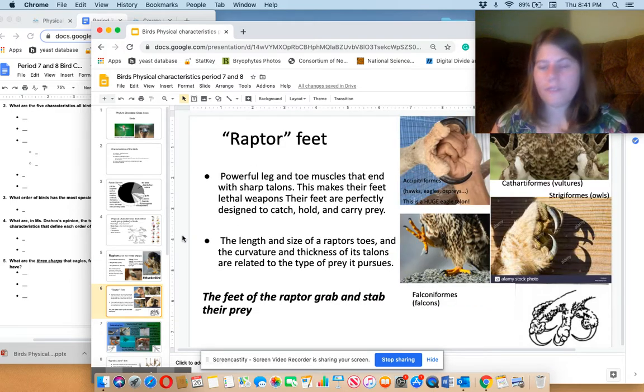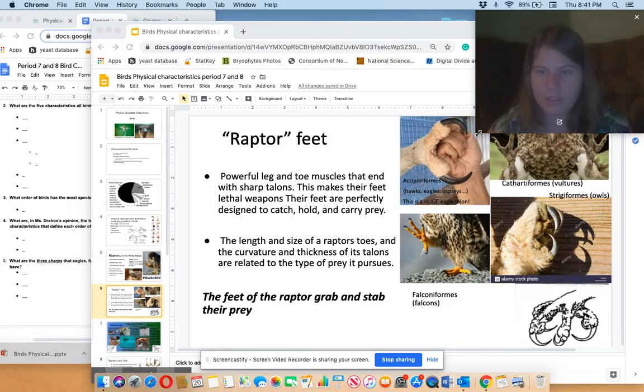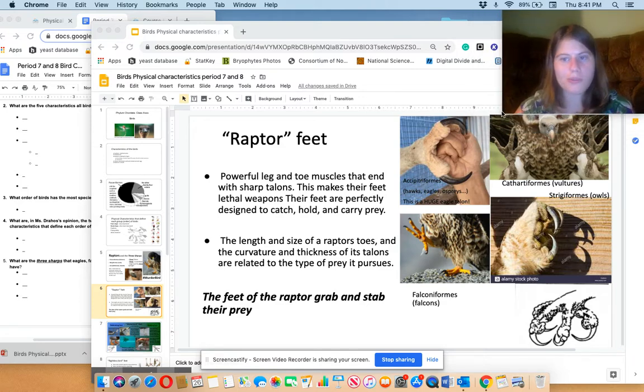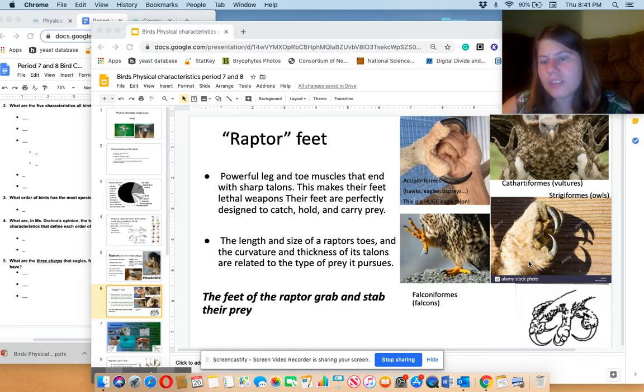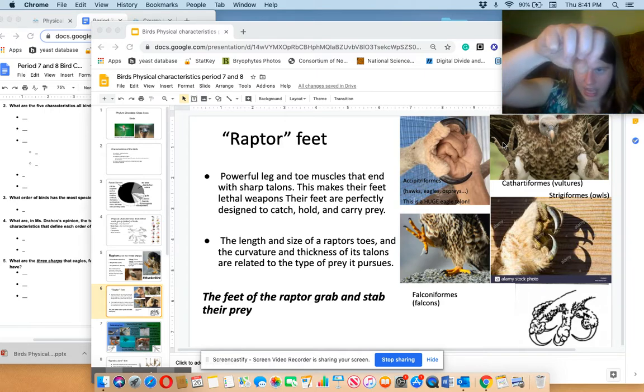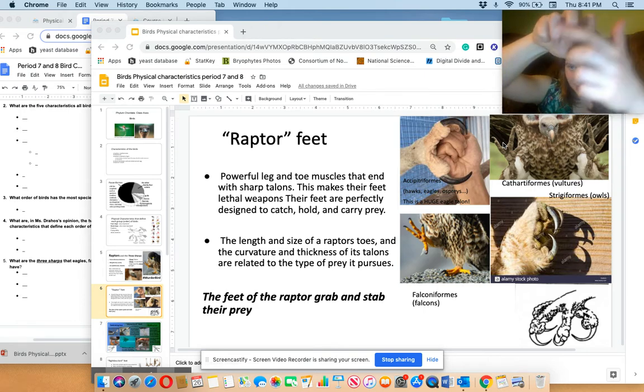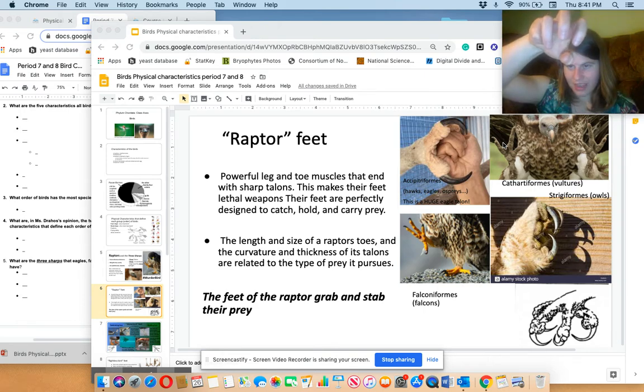So, bird feet. First chunk of bird feet, going to be the raptor feet. Now, let's make me a little bit smaller so you can see that beautiful, beautiful vulture face. So, we have some eagle feet. It's a huge eagle talon. We have some falcon feet, which, do you see the size of that, even for a relatively small bird? And some owl feet, which may be fluffy on the outside, but very sharp. And vulture feet, which, again, super massive claws. Curved claws for stabbing and murdering. Imagine, like, hand, right? But knives. Like, yeah, that's how raptors do.